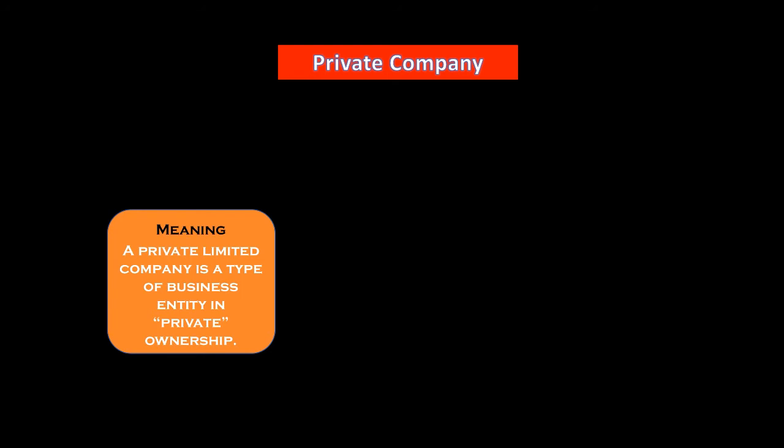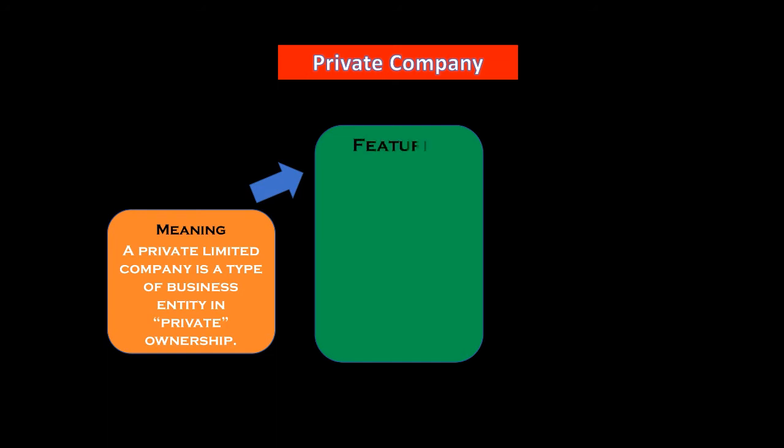However, check out its characteristics, then the meaning will be much clearer and you can appreciate it. Characteristics and features are the same term. Number of members: the number of members in a private company is limited, but in a joint stock company it is unlimited, there is no fixed number. In the private company, see limited liability. Here also the liability is limited up to the extent you invested.